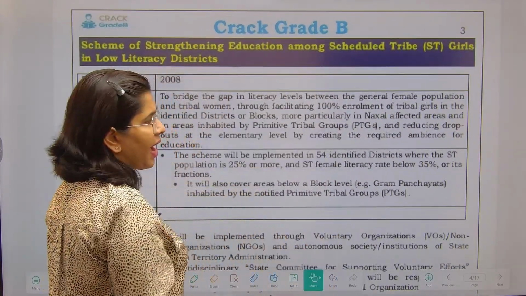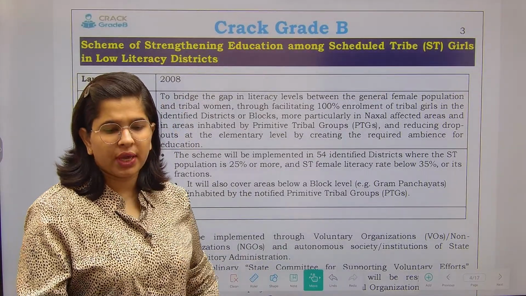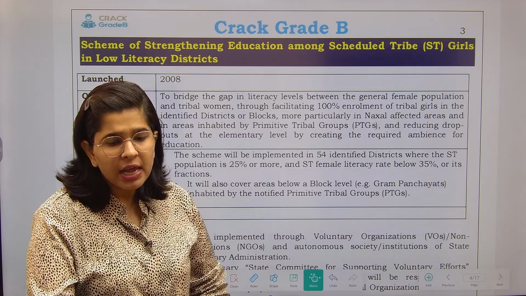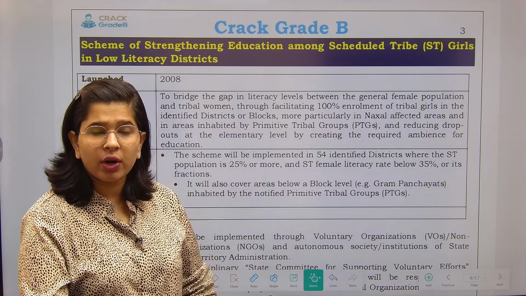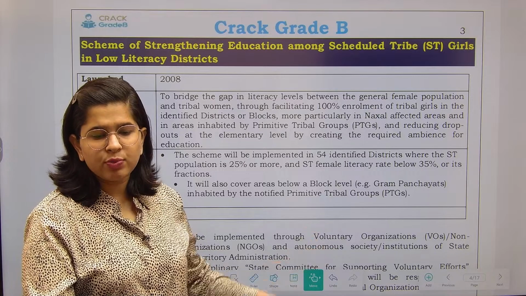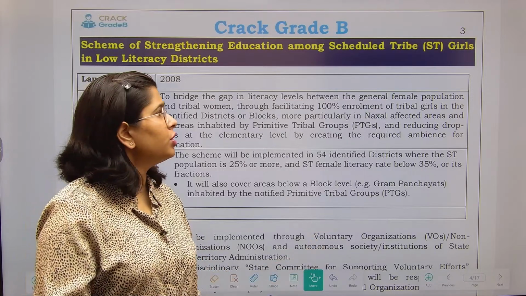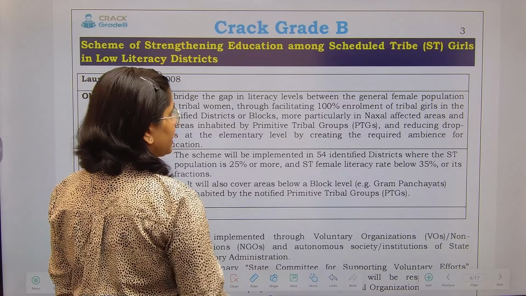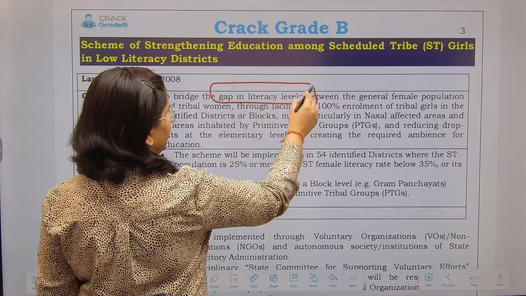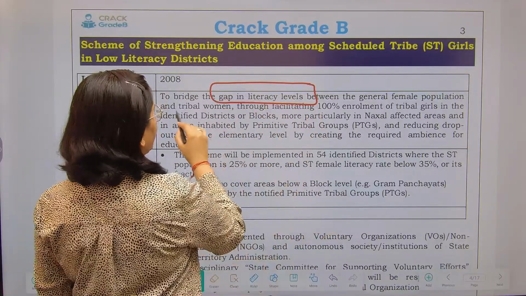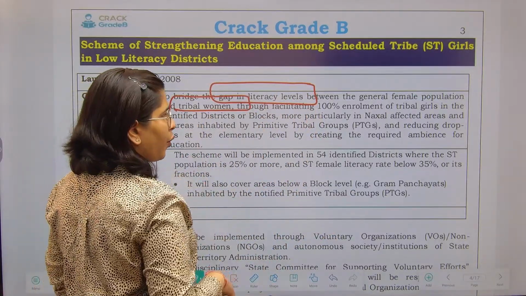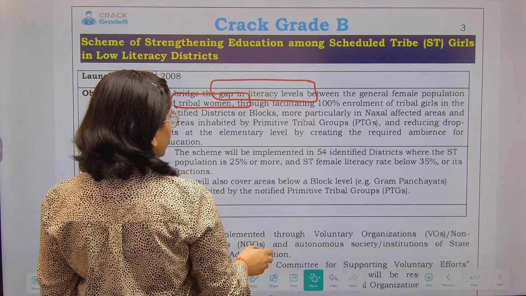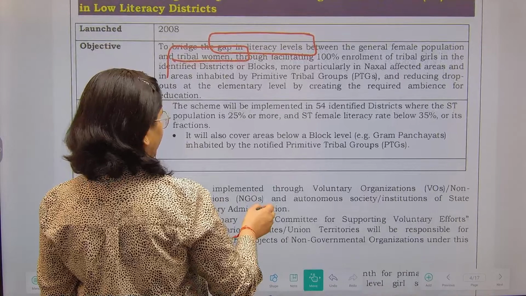Now the scheme where we want to improve the education related criteria as well as the educational performance of our scheduled tribe girls in low literacy districts. So this scheme pertains to that. It was launched in 2008, and the aim is to bridge the gap in literacy levels of the general female population and the tribal women. More focus will be on those particular districts which have low literacy.